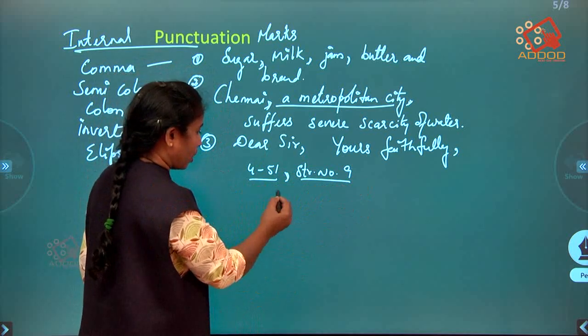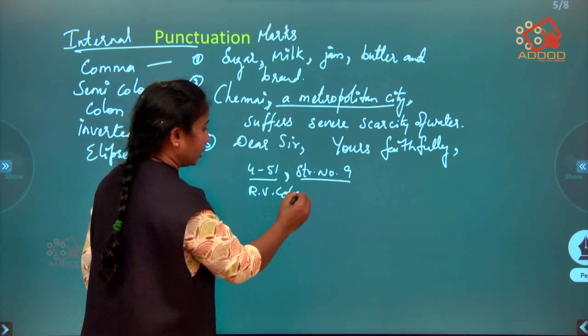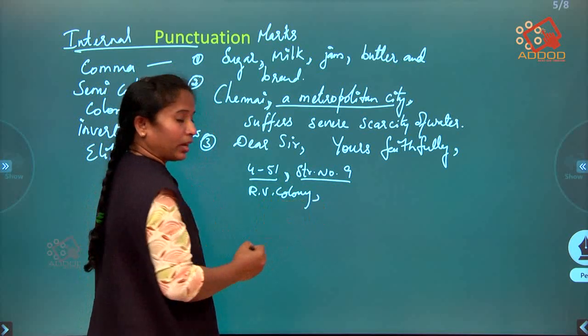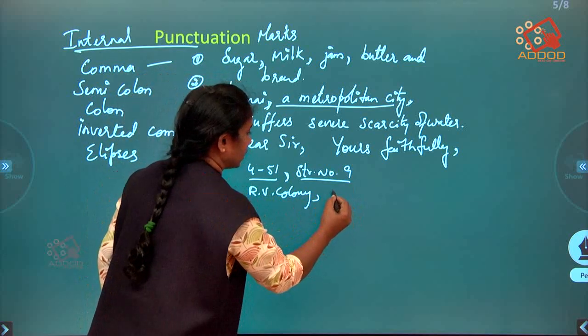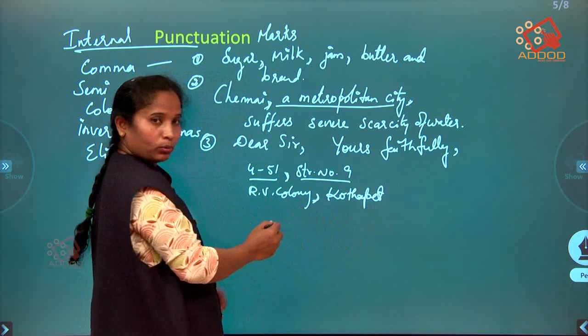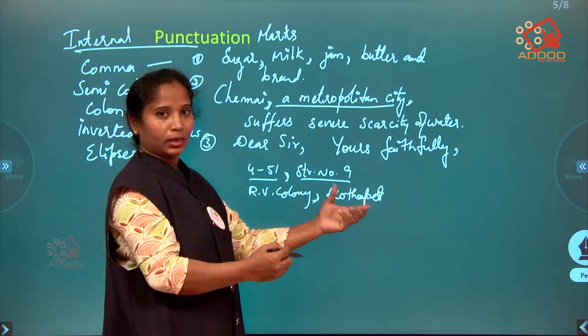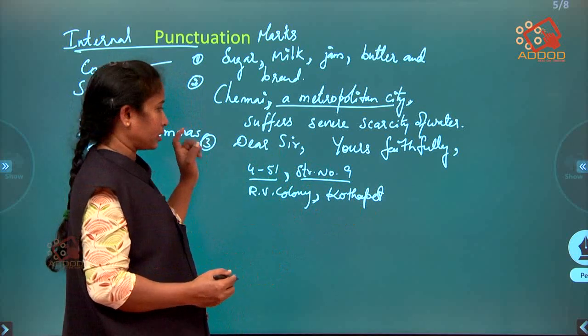Again, when you write your colony name, for example, RV colony, and here itself if you want to write the area name, say Kotapet, you have to put a comma to differentiate the colony from the area name. This is how you have to use commas while writing an address.